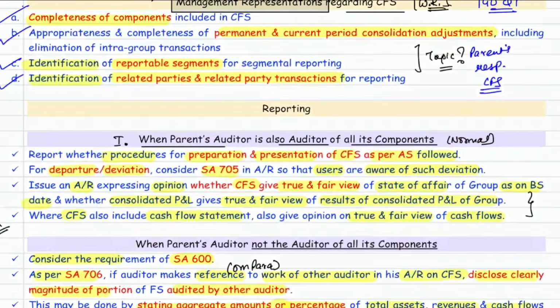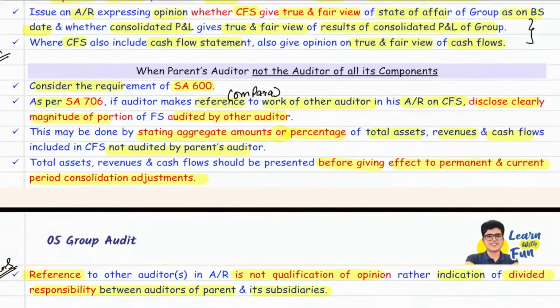Now come back to your notes. These are the same things given here. For framing, you should refer to this. Consider the requirement of SA 600. As per SA 706, make a reference to the work of other auditor in the audit report on CFS. Disclose clearly the magnitude of portion audited by the other auditor. This should be done by stating the aggregate amount or percentage of the total assets, revenue, or cash flows not audited by the parent's auditor.